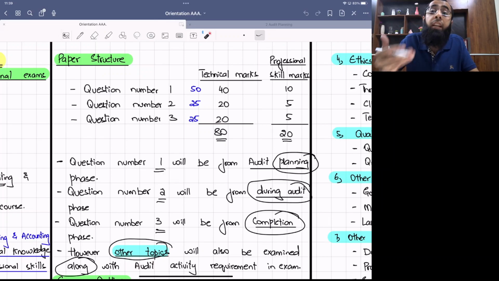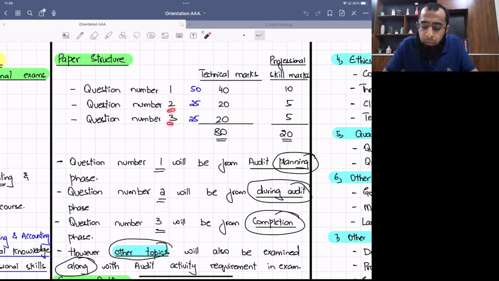Skills of analysis and evaluation: analyzing the rules in detail, evaluating the scenario in detail, showing his skill of judgment and skepticism, taking a judgment that, okay, here the management has done wrong treatment, showing skill of skepticism, questioning the data, challenging the data. The student should demonstrate a skill that he is not accepting the data in its existing form. Rather, he has the skill to challenge it, to question it, and skill of commercial acumen to show that a student is also considering practical considerations, practical aspects of the audit firm.